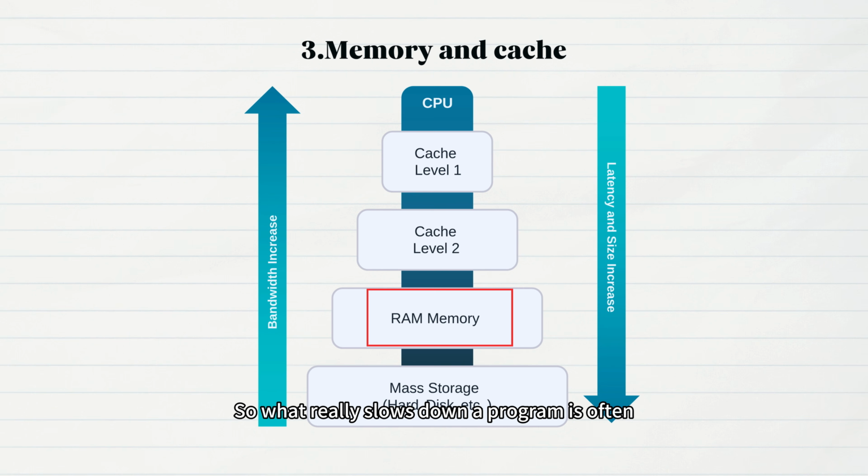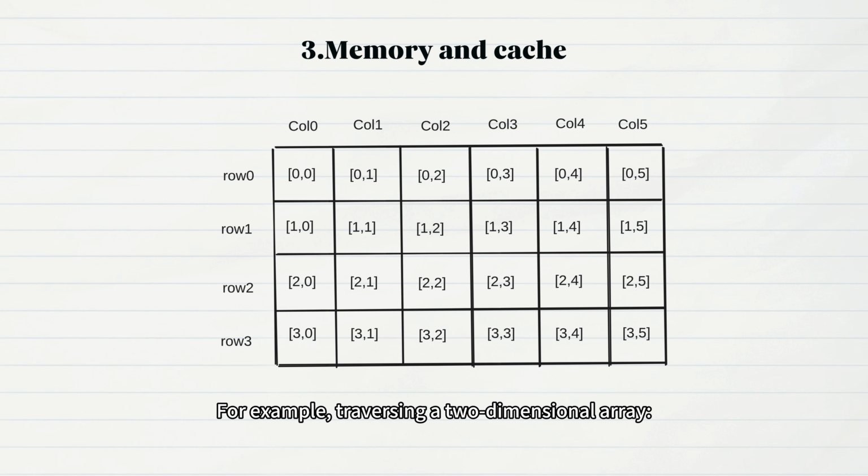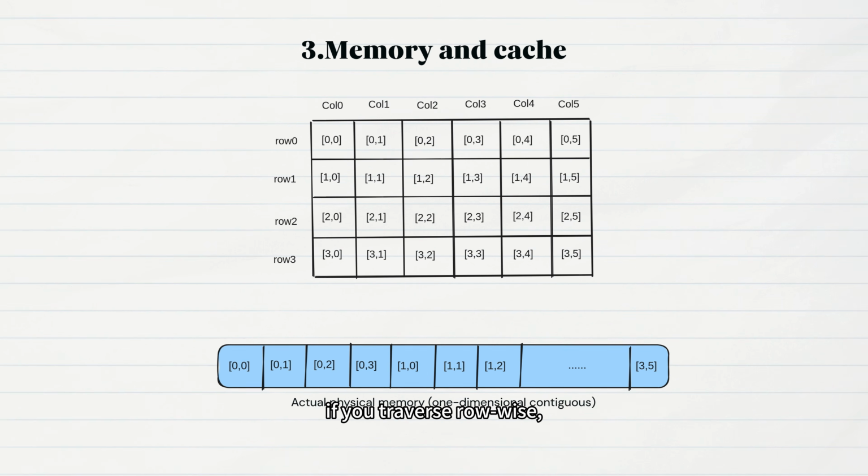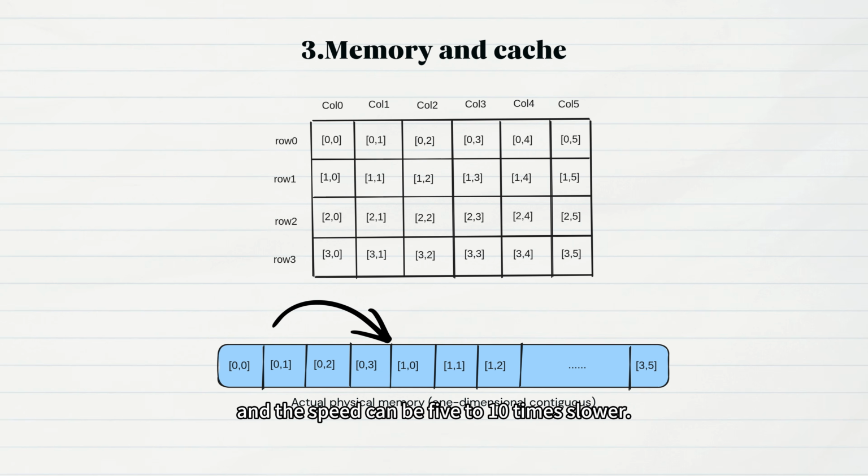So what really slows down a program is often not the computation, but whether the data is sitting in the cache in time. For example, traversing a two-dimensional array. If you traverse row-wise, the memory is contiguous, and the cache hit rate is extremely high. If you traverse column-wise, each step jumps a large stride, the cache frequently misses, and the speed can be 5 to 10 times slower. So data layout is often more important than the language itself.